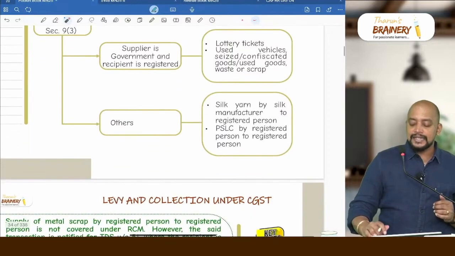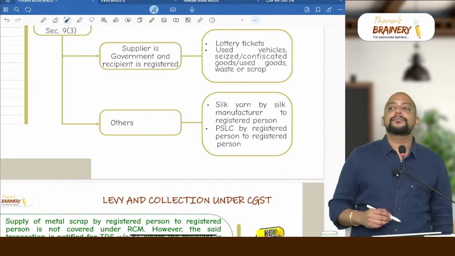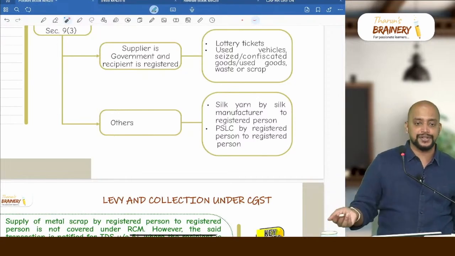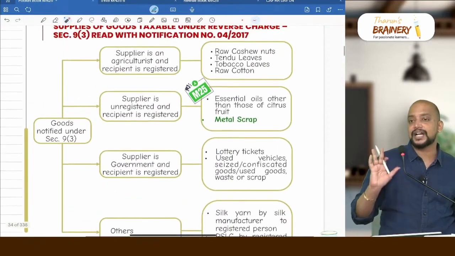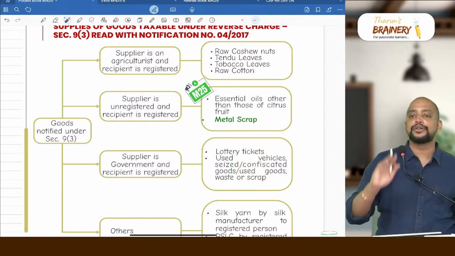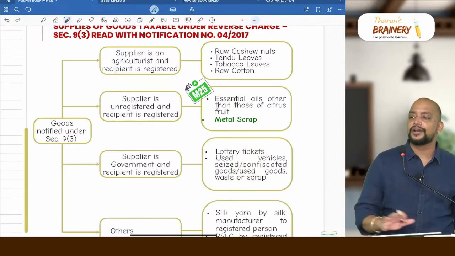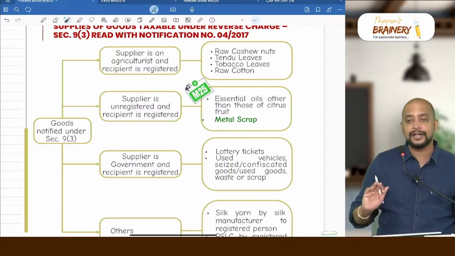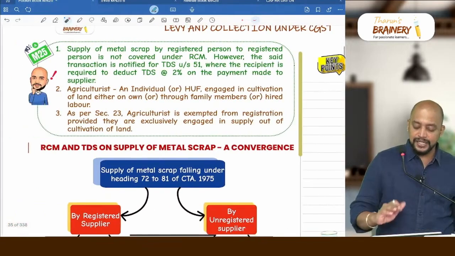Then other points, silk yarn by a silk yarn manufacturer to a registered person, and priority sector lending certificates by a registered person to another registered person. These are other cases. So these are the list of transactions which are covered under RCM. You need to remember this and revise it one day before the exam, and then go for the exam, because definitely you will get 1 or 2 points related to this for sure. In a 14 marks question you may get, or in MCQ you may get, or separately also they can create a question on this.